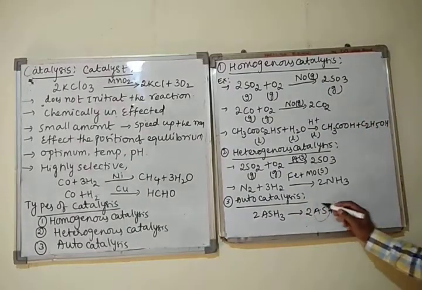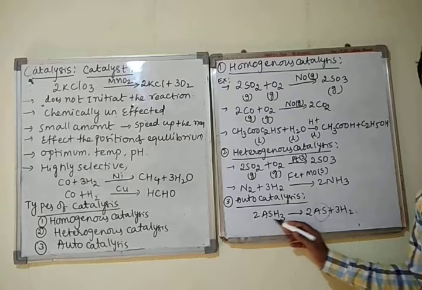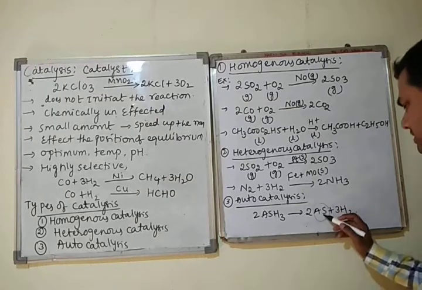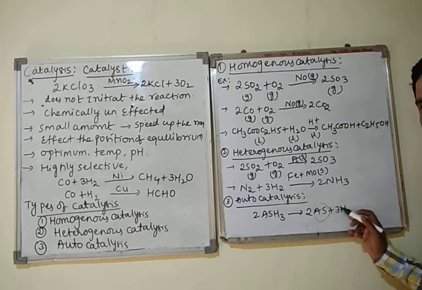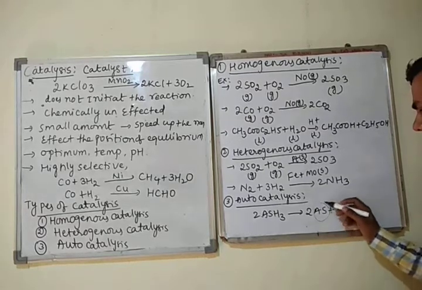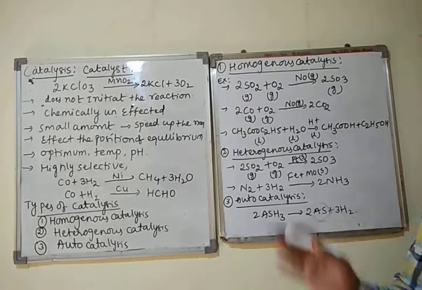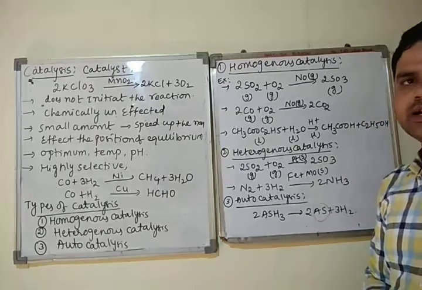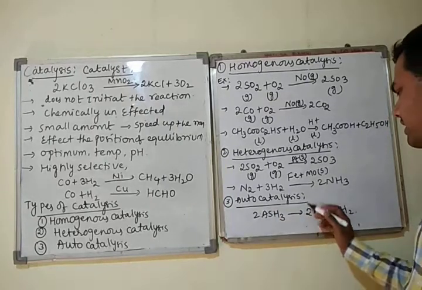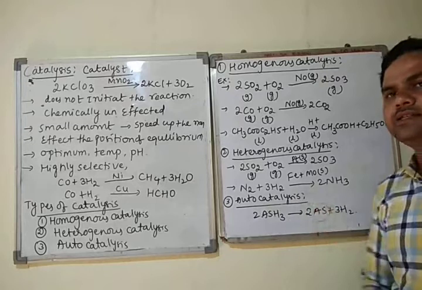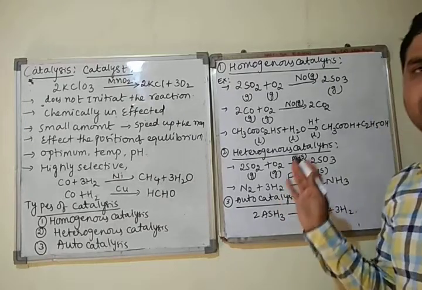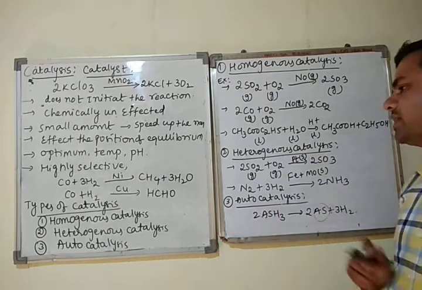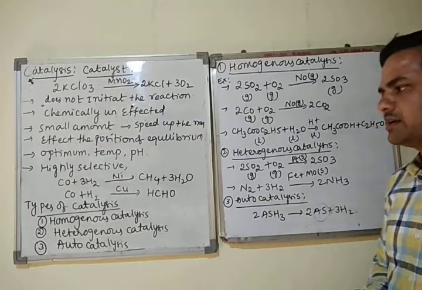An example for this one is arsenic hydride. When arsenic hydride undergoes decomposition, it first forms arsenic and hydrogen. In this step, arsenic acts like a catalyst. We are not using any catalyst in this reaction. Arsenic is an intermediate acting like a catalyst. That catalysis is called autocatalysis, self-catalysis. We are not using any outside catalyst. So these are the three types of catalysis.